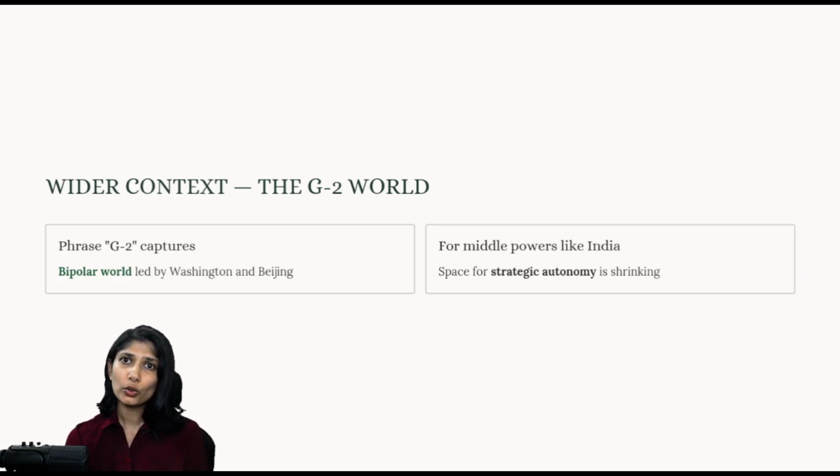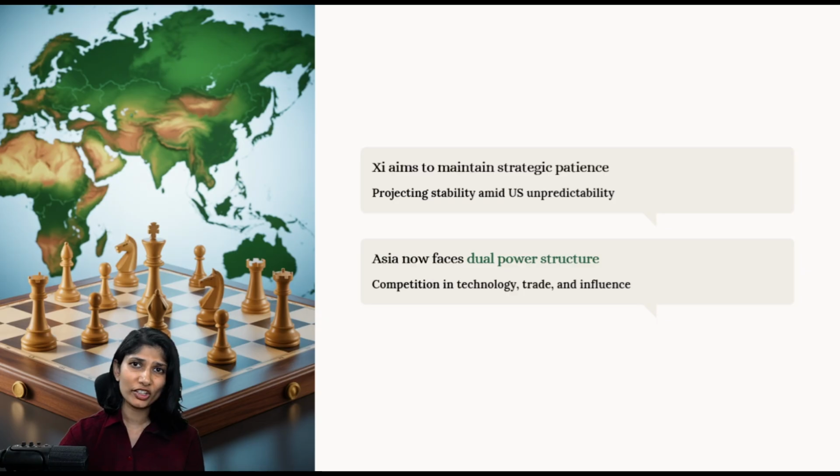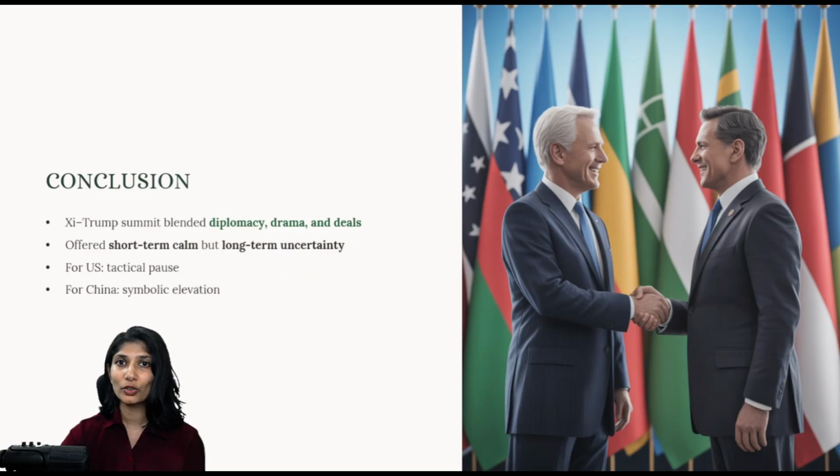So now the G2, which has not been acknowledged by any other US president, brings us the idea that bipolarity is now led by Washington and Beijing, and middle powers like India have to create strategic autonomy in this space, which is becoming very, very difficult. Okay, so this should not be seen as a complete reset in US-China ties, but rather as a situation where Asia faces dual powers trying to control this region. So this US-China deal is nothing but a short-term calm and a long-term uncertainty.